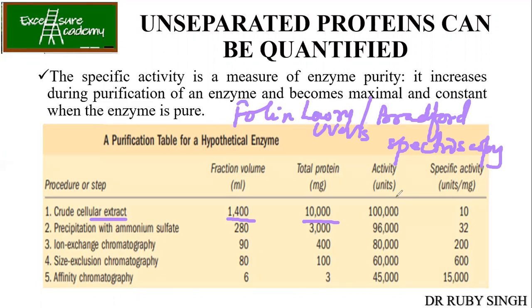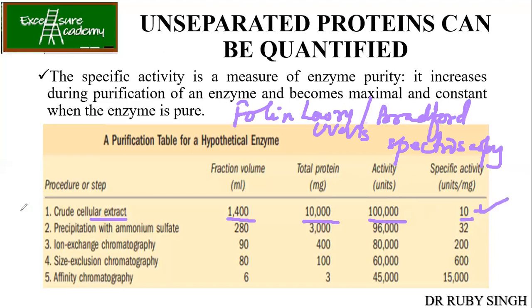If it is some enzyme like amylase or protease, you will get a certain activity. Let us say it is 1 lakh units. Now what is the specific activity? How do you calculate it? Specific activity is nothing but the activity of the enzyme per milligram of protein, right? So 1 lakh divided by 10,000. How much are you getting? 10. Is this clear?